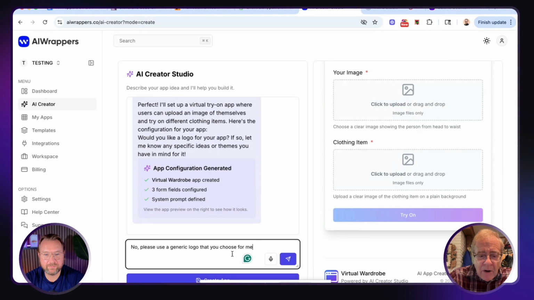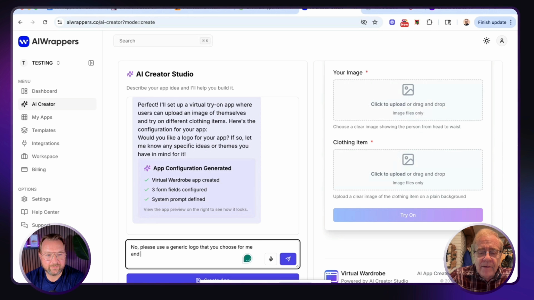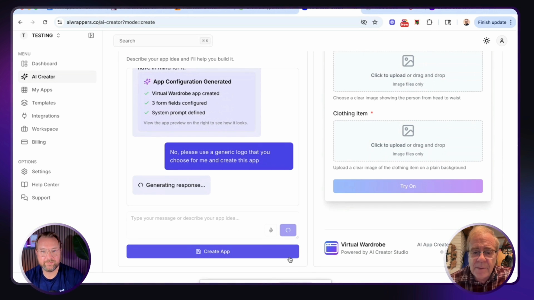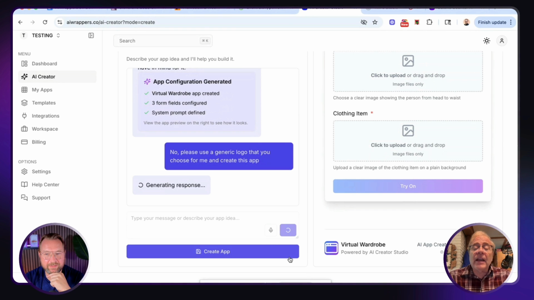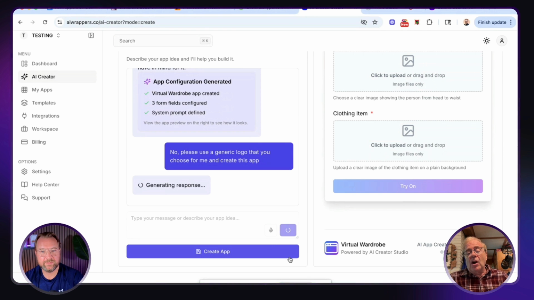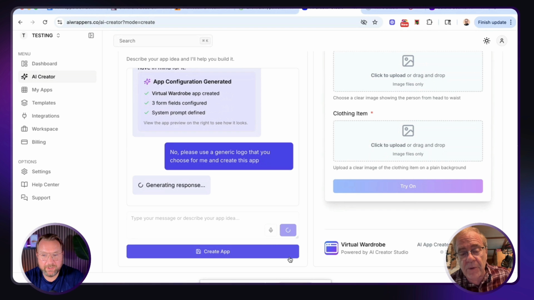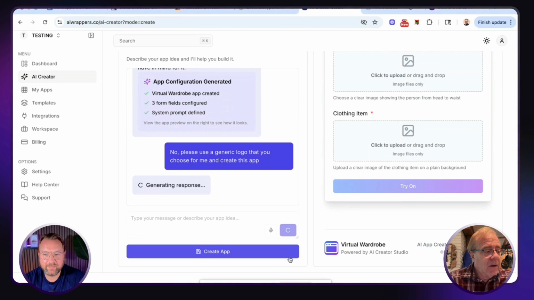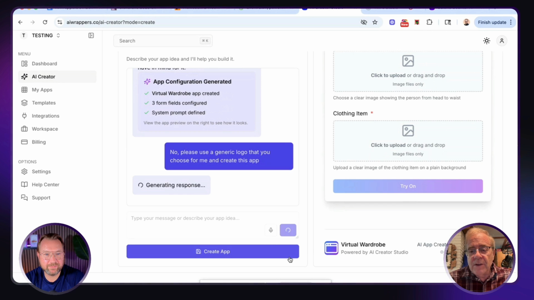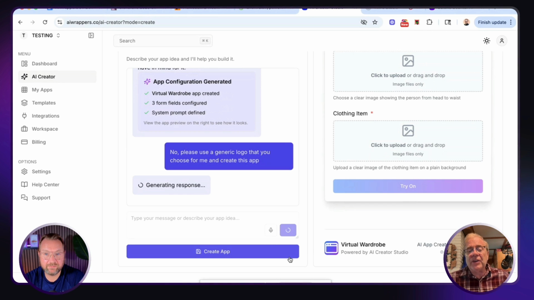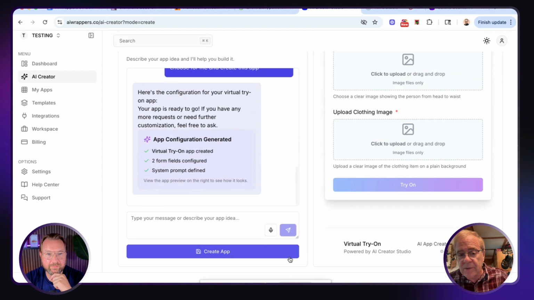No, please use a generic logo that you choose for me and create this app. So I'm going to send that and let's see what it does. Takes a few seconds. Yeah, it's thinking. It's like a chatbot, talking back and forth with it, and looking at programming in the back end automatically. But once it responds, then of course it's going to create the app and then we'll actually give it a whirl. Now, while we're waiting for that to generate the response, there it is.